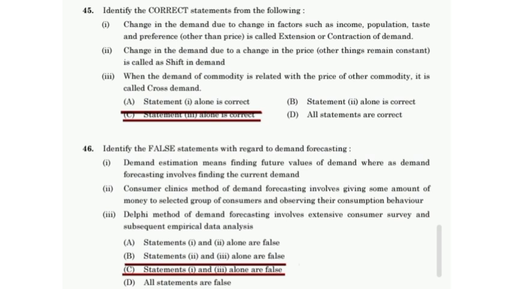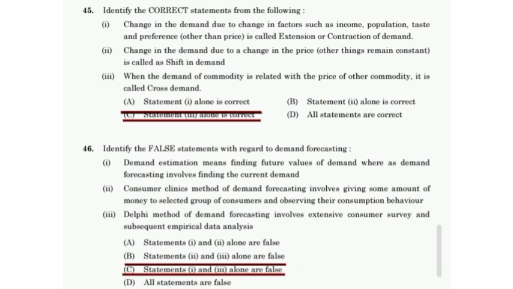Identify the correct statement from the following. Statement 3 alone is correct. When the demand of a commodity is related to the price of another commodity, it is called cross demand. Identify the false statement with regard to demand forecasting. Statements 1 and 3 are false.